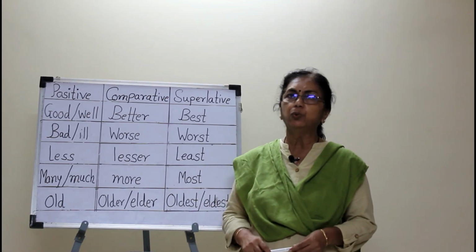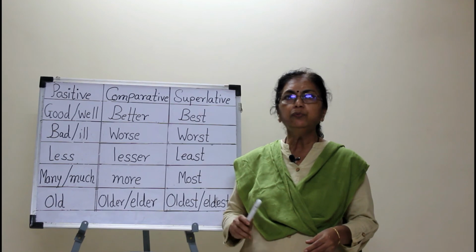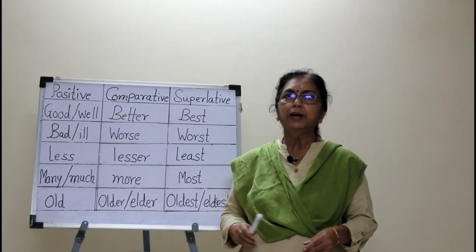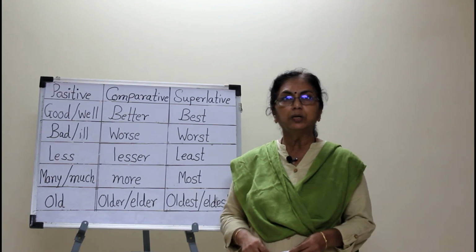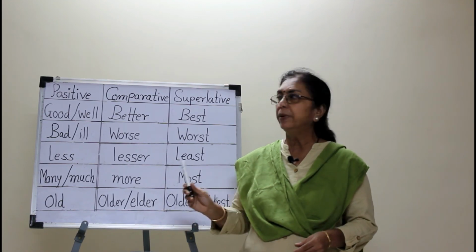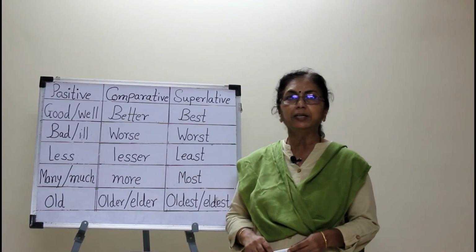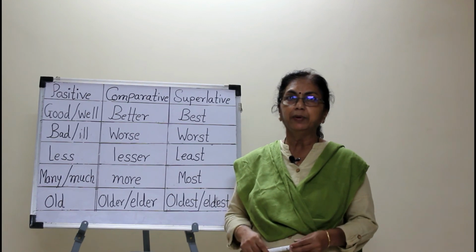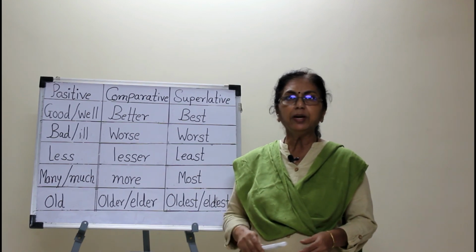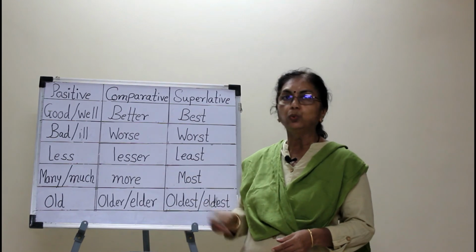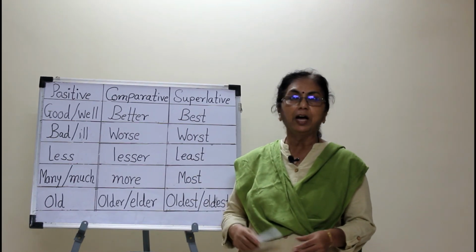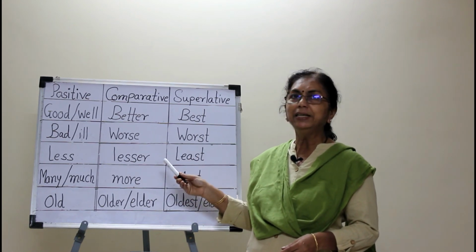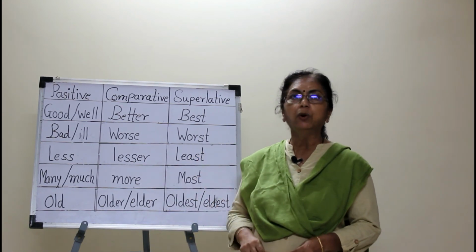In today's video, we have learned how to form the comparative and superlative forms of adjectives. We have also learned the rules of forming them. There are many examples. Try to find them. Write down 5 examples of each of these rules. Practice them. I hope you have understood how to form the comparative and superlative forms of adjectives.